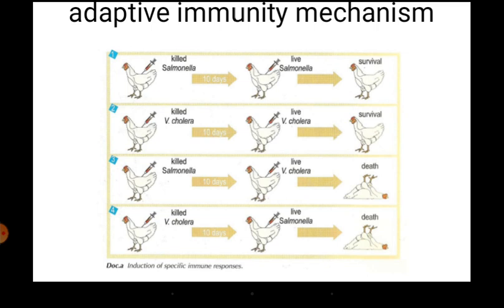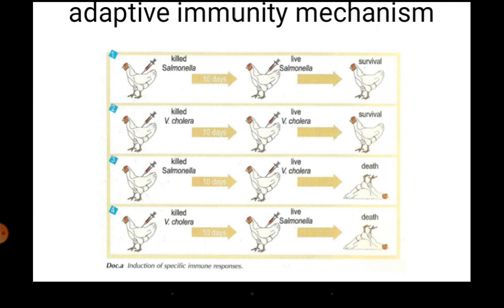We told that after 96 hours adaptive immunity will be active in the animal or the bird. Once that specific immunity, the immunity which has memory, is active, naturally the host survives with the help of specific T and B cells. Now the same thing, look at the second row. We have given killed Vibrio cholera, then after 10 days you give live Vibrio cholera, and the bird survives. That is because after 96 hours there is a specific immune response which has memory, so it will protect the bird.